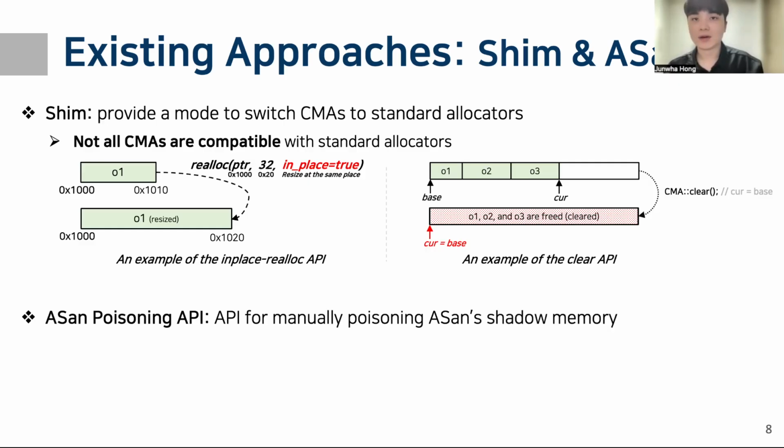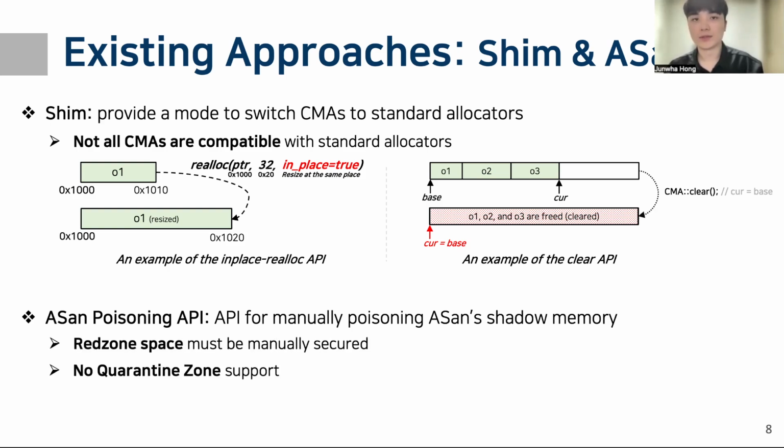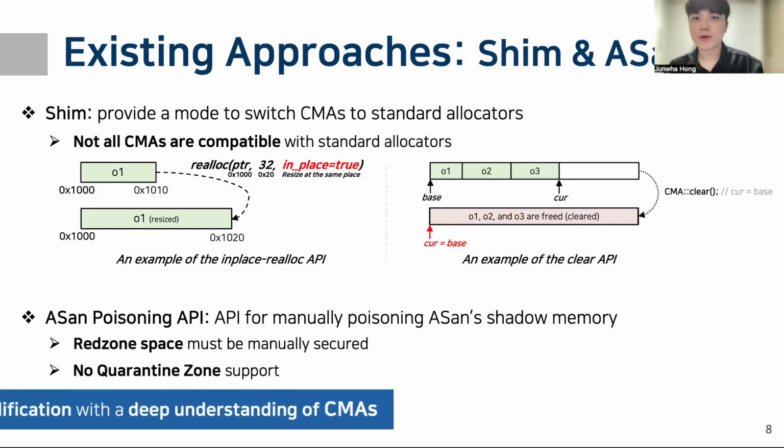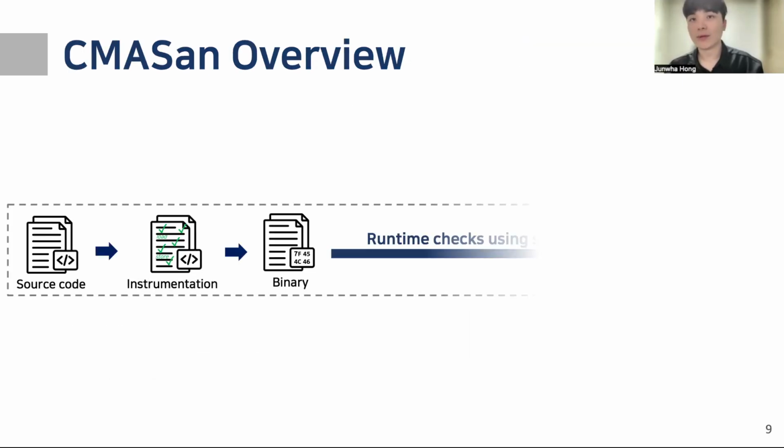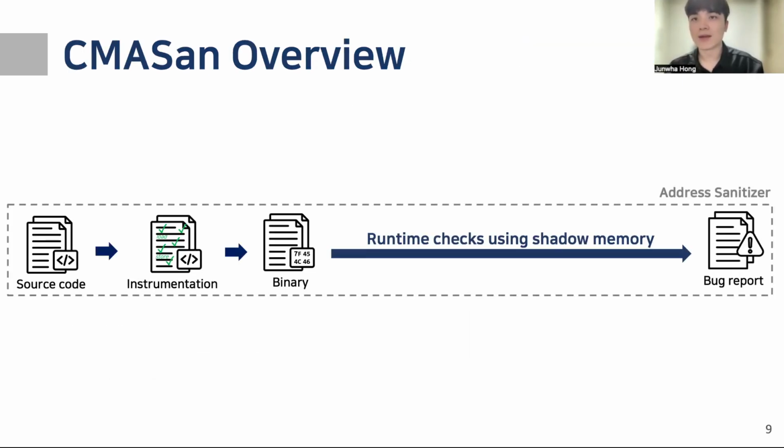ASAN poisoning APIs allow us to manually insert poison and unpoison calls into CMA logic to update shadow memory. However, redundant space must be manually secured, and it does not naturally support the quarantine zone. Ultimately, both require manual code modifications with a deep understanding of CMAs. To overcome these limitations, we present CMASan, built on top of ASAN to detect memory bugs on CMA objects without requiring manual code modification or expert knowledge.